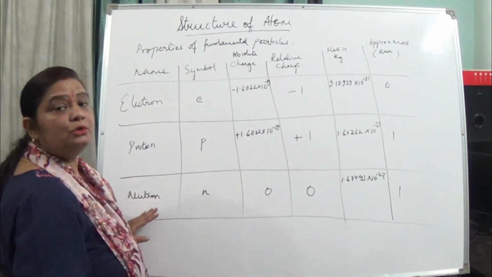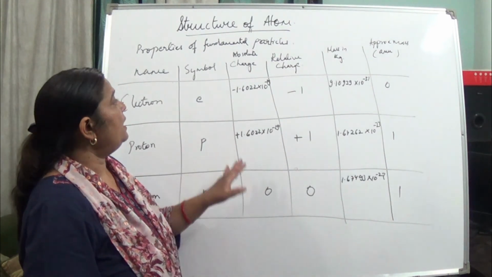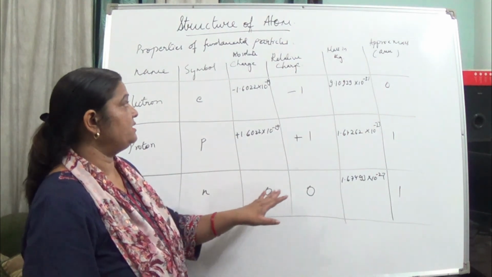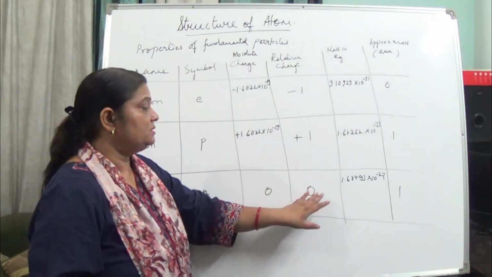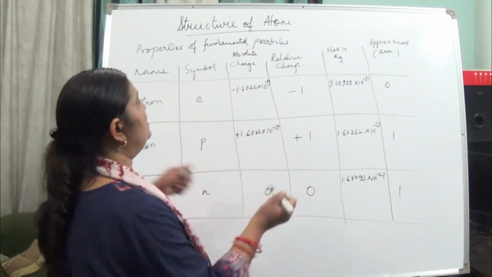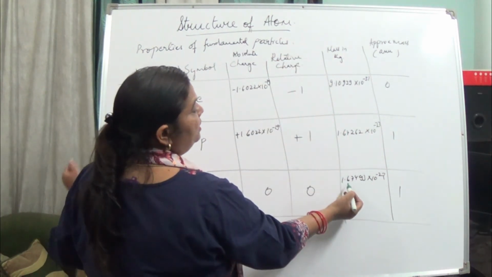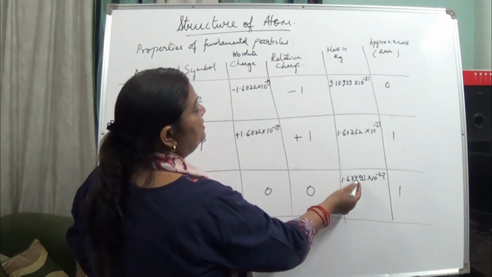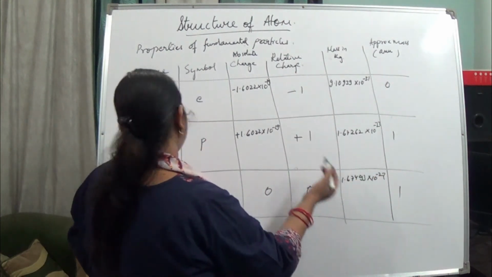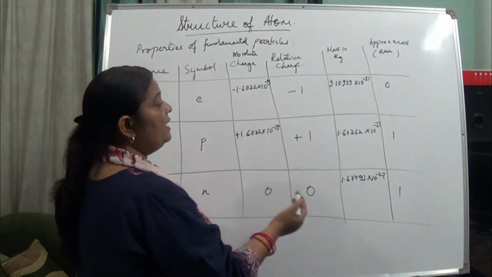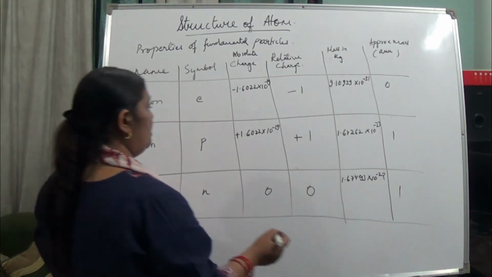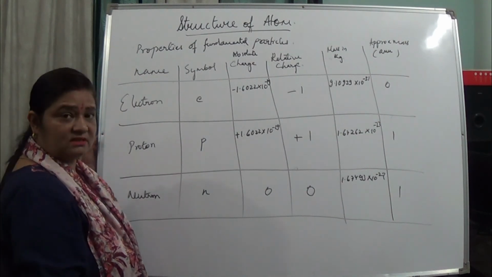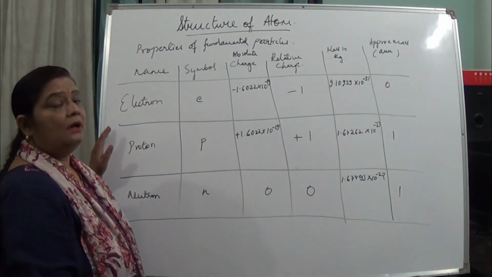Now coming to the neutron. The neutron symbol is small n. It doesn't have any charge. It is a neutral particle, so its absolute charge as well as relative charge is 0. The mass is approximately equal to 1 atom of hydrogen, that is 1.67493 into 10 to the power minus 27. So the mass of proton and neutron is nearly the same, and that is 1 over here.